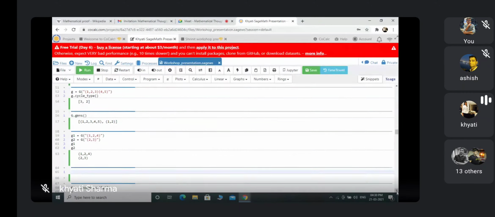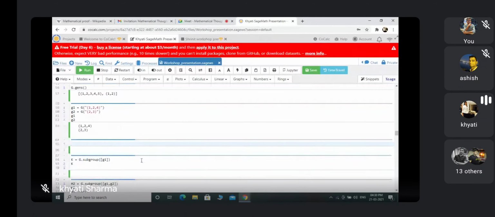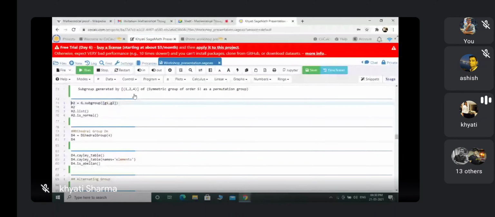Now my next command is K equals G dot subgroup generated by G1. If I want to generate a subgroup by this element G1, this is the command. Yeah, so this is the subgroup generated by this element, of the symmetric group of order 5 factorial, as a permutation group.